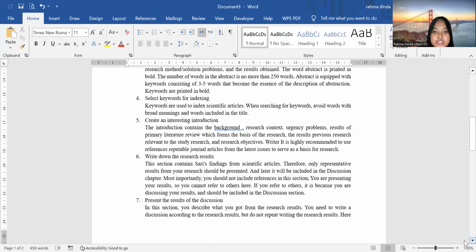Most importantly, you should not include references in these sections. You are presenting your results, so you cannot refer to others here. If you refer to others, it is because you are discussing your result and it should be included in the discussion section.